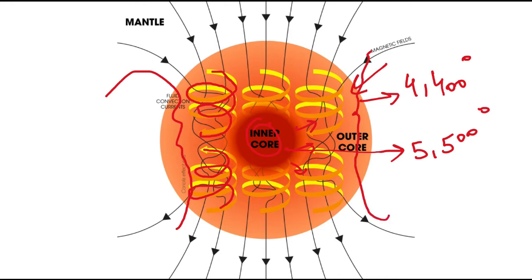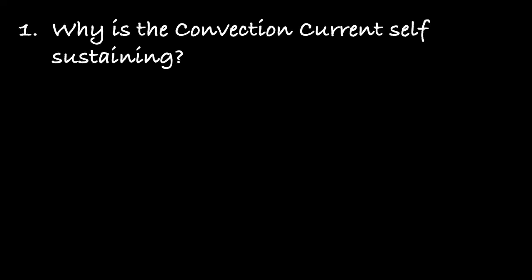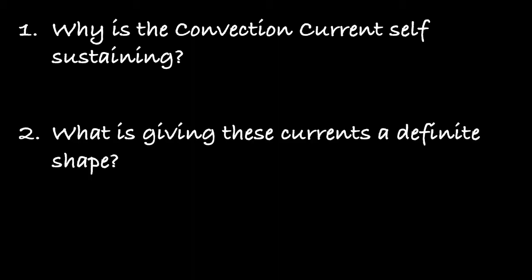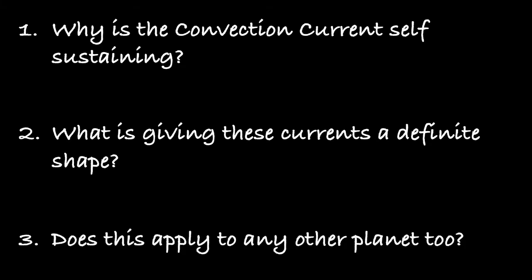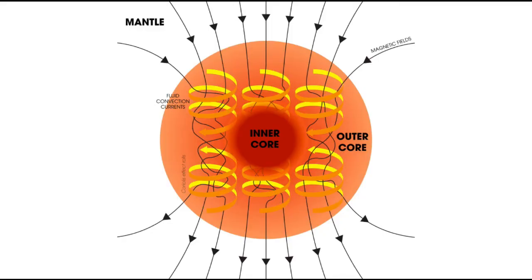So now, as I know that you have been listening to me very well, a sharp listener must have three questions. First of all, why are these convection currents self-sustaining? That is, why are they happening again and again, and why is the earth not losing its magnetic field at all? Question number 2 should be, what is giving these currents a definite shape? And the third question that should be in your mind is, is such a situation happening on any other planet also? That if the dynamo theory holds true for Earth, does it hold true for any other planet as well? So alright, then let us start with your three questions.